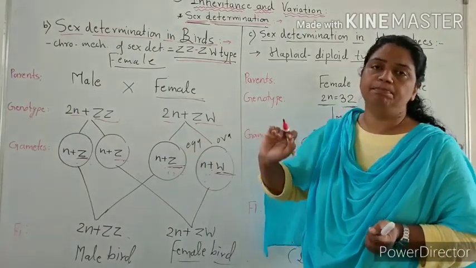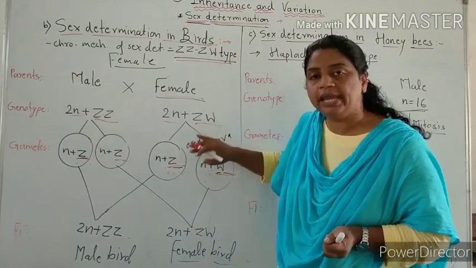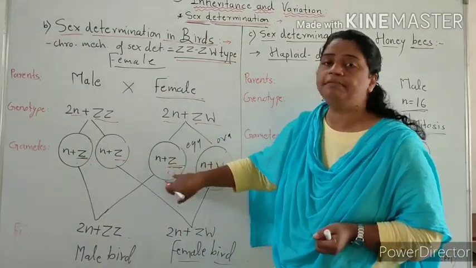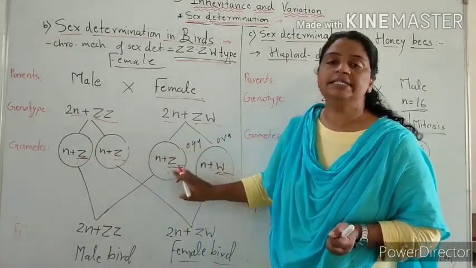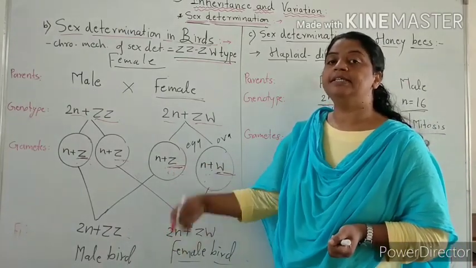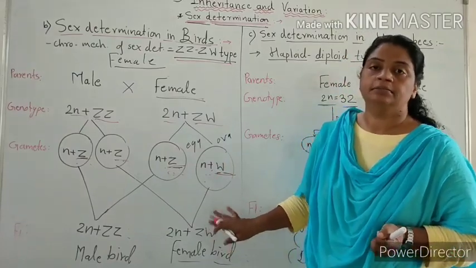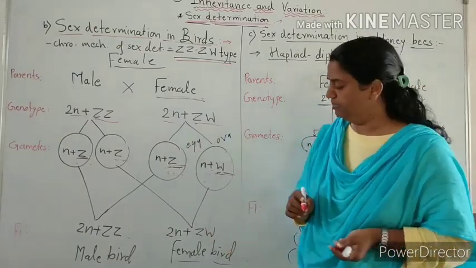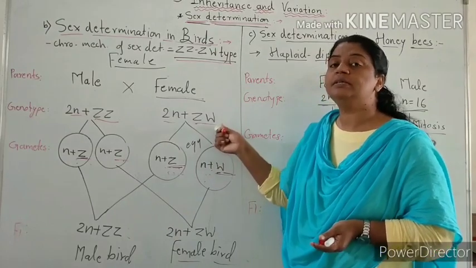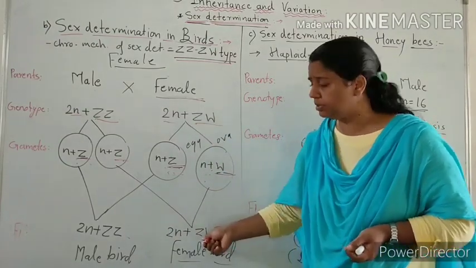Here eggs are important. In human beings, sperms are important. Here, which egg is fertilized by the sperm is important. When a Z type of egg is fertilized, it produces a male child. When a W type of egg is fertilized, it produces a female child. Who is heterogametic? The female is heterogametic, so the female is responsible.